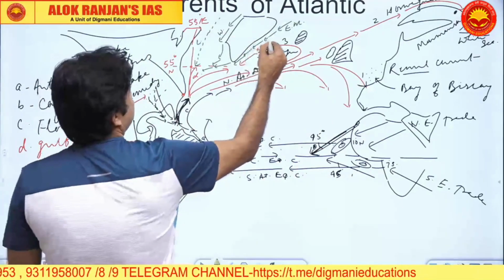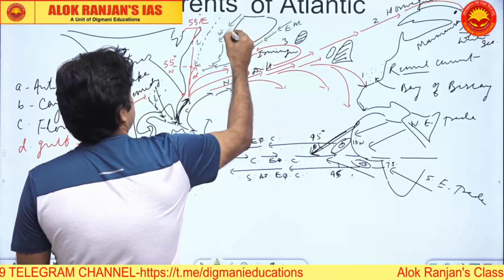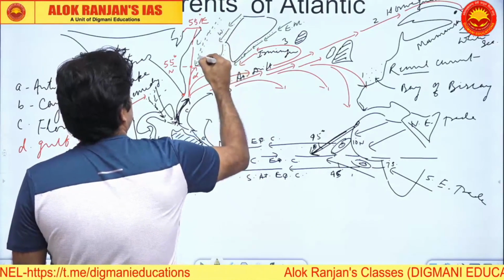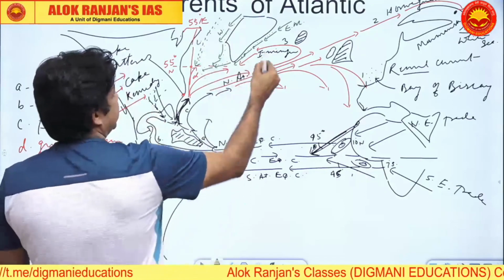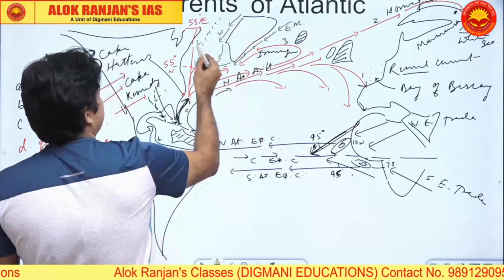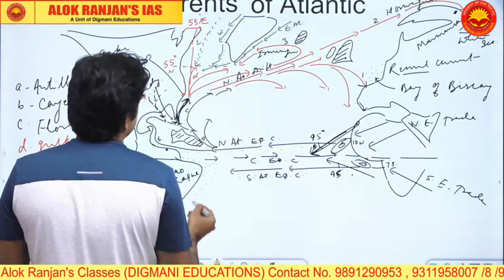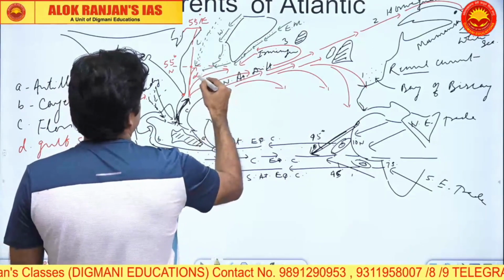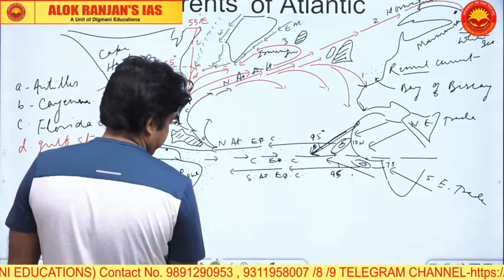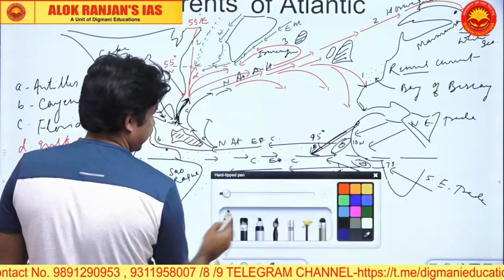So all these currents are basically what? These currents are cold currents. Any current coming from the polar direction is a cold current. Labrador is also a cold current. So these three currents, Eastern Greenland, Western Greenland and Labrador, all three are converging with our Gulf Stream. So the Gulf Stream is mixing with cold water here, and this entire region, I will put it in a different color, yellow.